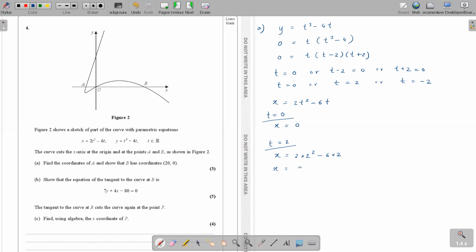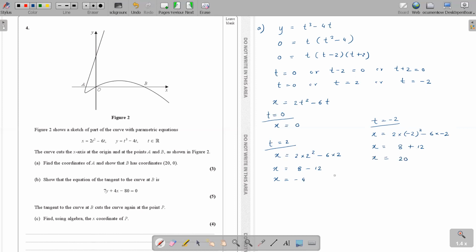Minus 4. Minus 4, right? Yes. And then when t is minus 2, how much is it? 20. Yeah. 20, miss.